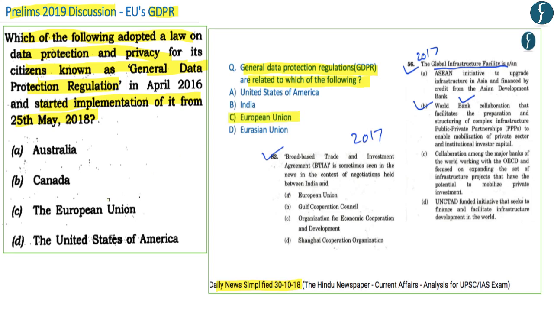And this would have also helped you in understanding that the answer to the question which was asked in the prelims examination of 2019 would have been C, the European Union, whereby the General Data Protection Regulation has been adopted by the European Union. Well, hopefully with this you have understood how Daily News Simplified videos can help you in preparing for both your prelims and mains examination. And so now with this, let us move on to our first article for today.